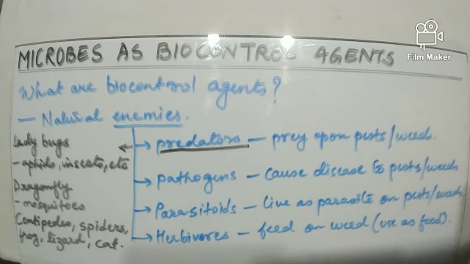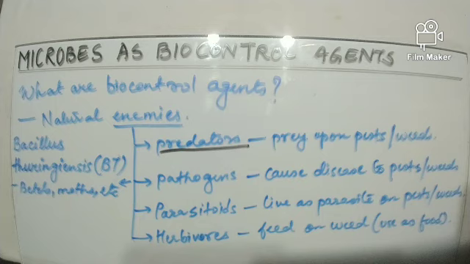Now let us see some examples of these predators. The first one is the ladybugs. Ladybugs are the predators of aphids, small insects and mites. Second is the dragonfly. Dragonfly feeds on the larvae of mosquitoes and therefore helps in eliminating mosquitoes. There are certain more examples like centipedes, spiders, frogs, lizards. These are all considered as garden predators as they feed on small insects and worms. And one more very interesting example is the cats. These cats help in eliminating the rodents, especially the mice.